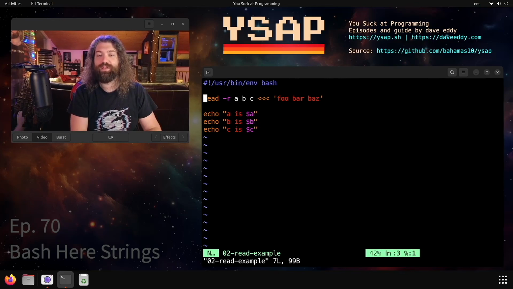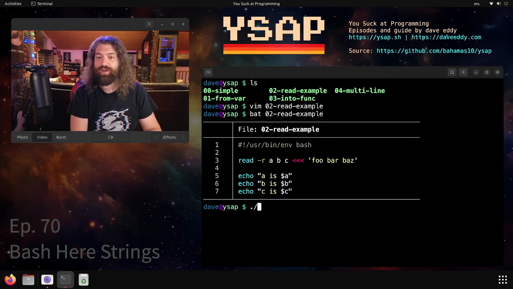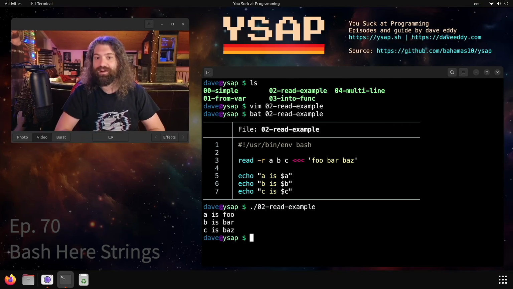Hey, that's awesome. Let's look at our next one. We have something called read example. We're going to use the read built-in. I'm not going to go into the specifics of that. We're going to read this string foo space bar space baz, and we're going to have 3 variables here, A, B, and C. We're going to read that into A, B, and C. So here's the script. If we run that script, look at that. A is foo, B is bar, C is baz.